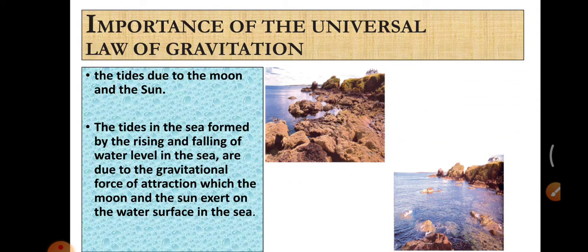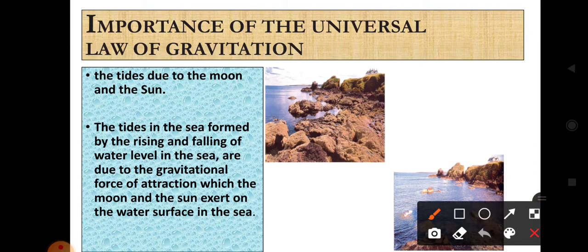The next application of the universal law of gravitation is the tides due to the moon and sun. Have you seen the tides in the sea? Yes. The tides in the sea are formed by a rising or falling water level in the sea. So when will the tides form? When the water level in the sea is rising or falling down, the tides will be formed in the sea.